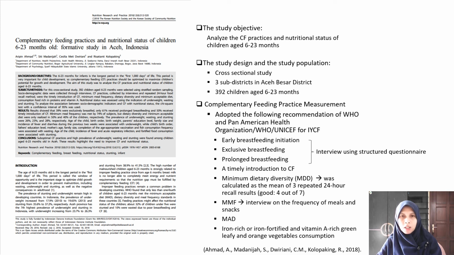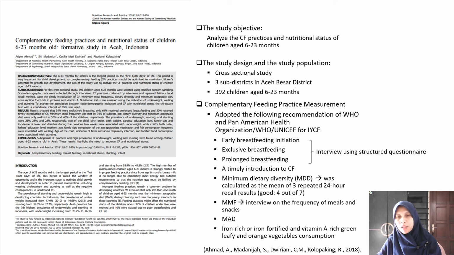For information about early breastfeeding initiation, exclusive breastfeeding, and prolonged breastfeeding, they use interview using structured questionnaire, and they also measure the minimum dietary diversity, minimum meal frequency, and also minimum acceptable diet.